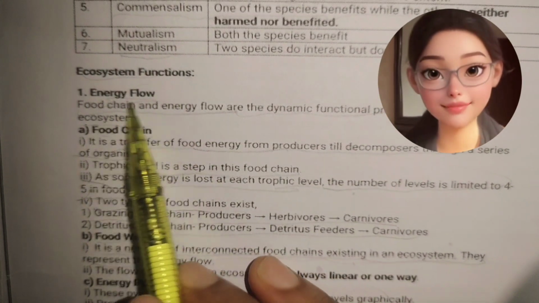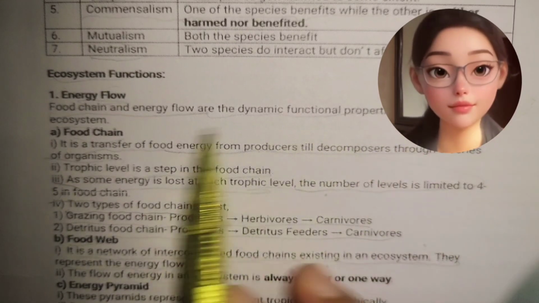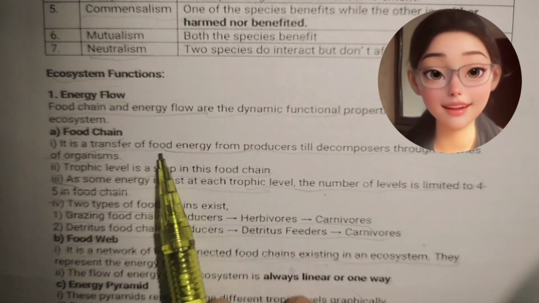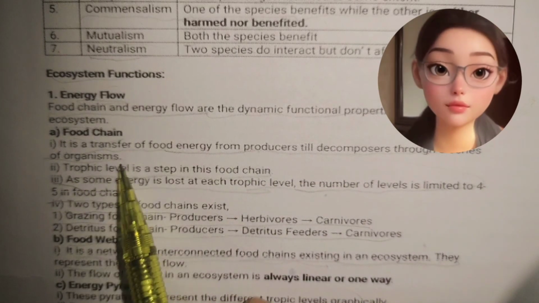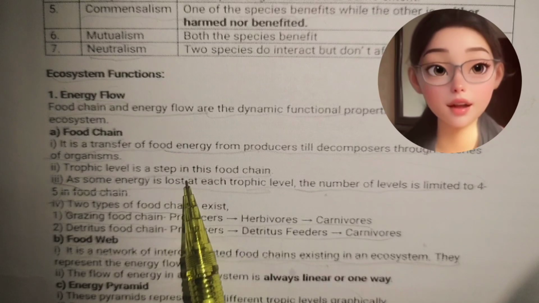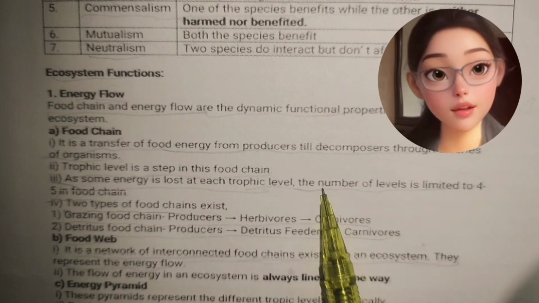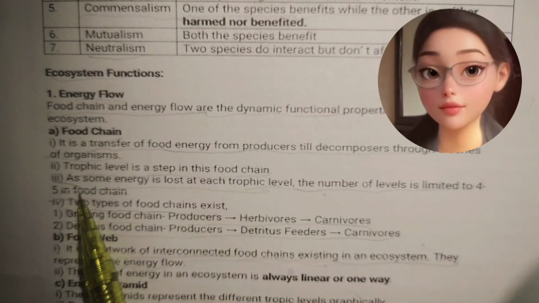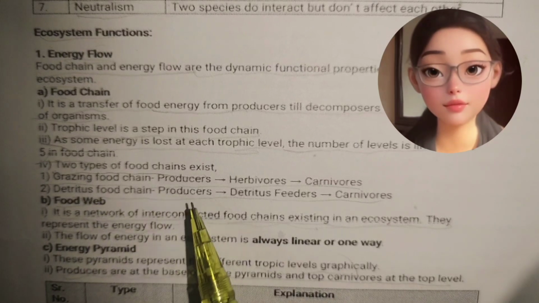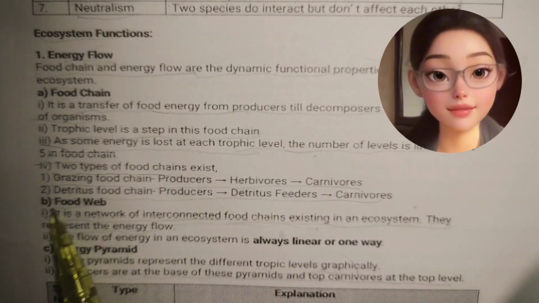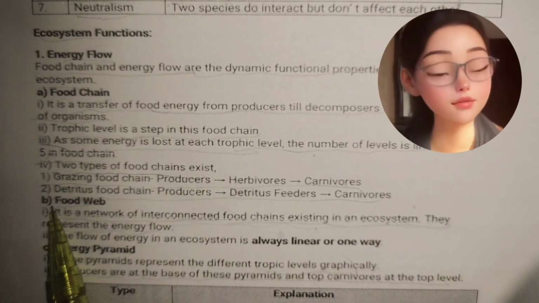Ecosystem functions. Energy flow. Food chain and energy flow are the dynamic functional properties of an ecosystem. Food chain: it is a transfer of food energy from producers till decomposers through a series of organisms. Trophic level is a step in this food chain, as some energy is lost at each trophic level. The number of levels is limited to 4 to 5 in a food chain. Two types of food chains exist. Grazing food chain produces herbivores, carnivores. Detritus food chain produces detritus feeders, carnivores.